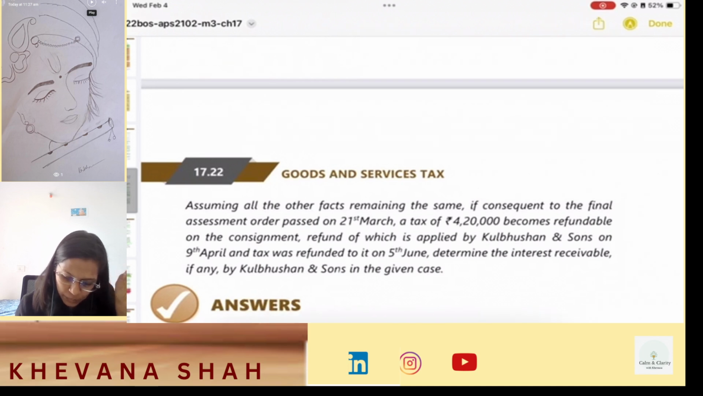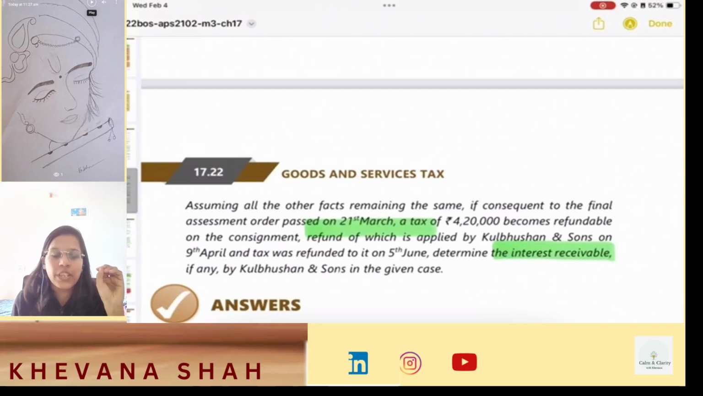Assuming all the other facts remaining same, if consequent to the final assessment order passed on 21st March, a tax of 4,20,000 becomes refundable on the consignment, refund of which is applied on 9th of April and tax was refunded to it on 5th of June, determine the interest receivable. So for interest receivable, you have to calculate from the 61st day. Okay, till 60 days there will be no interest on the refund amount.